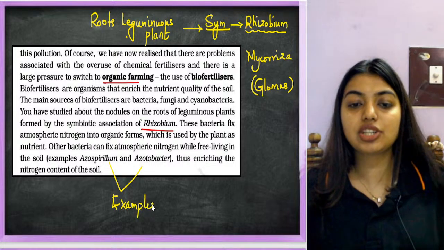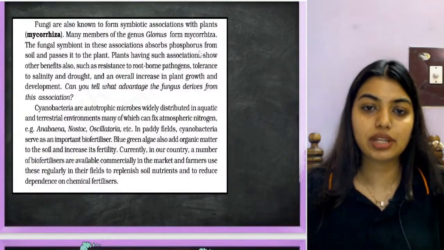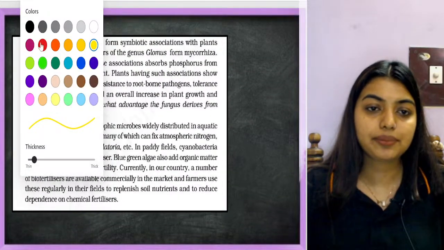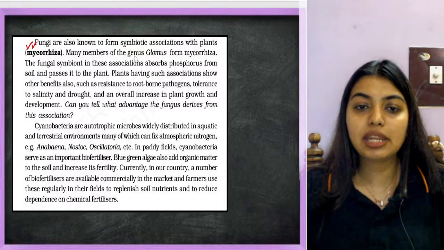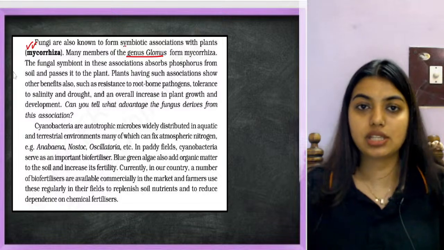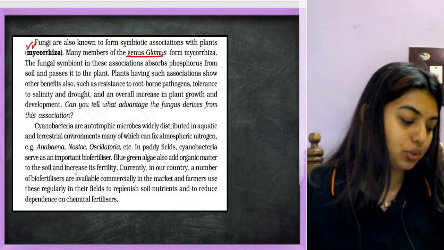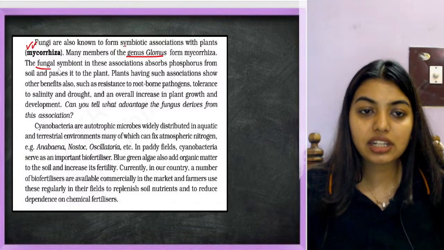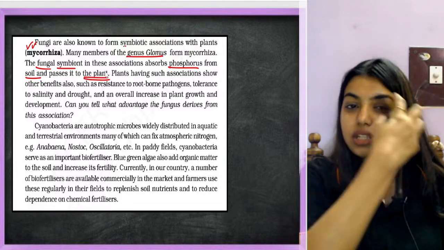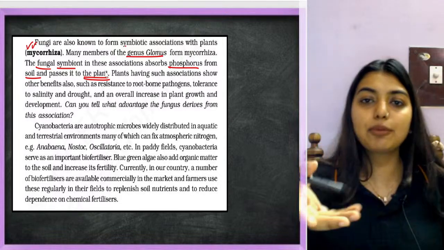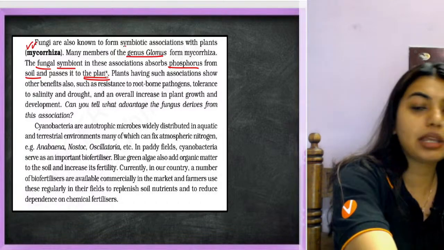Students, this chapter is full of examples. You have to remember the examples or else gone. This is mycorrhiza, I told you. Fungi are also known to have symbiotic relationships with plants, called mycorrhiza. Many members of the genus Glomus form mycorrhiza. They are the main ones that have the symbiotic relationship; every fungus cannot do this. The fungal symbionts in this association absorb phosphorus from the soil and pass it to the plant. In tall plants, the problem is that they might not get enough nutrients, so in such a situation these fungi help them.